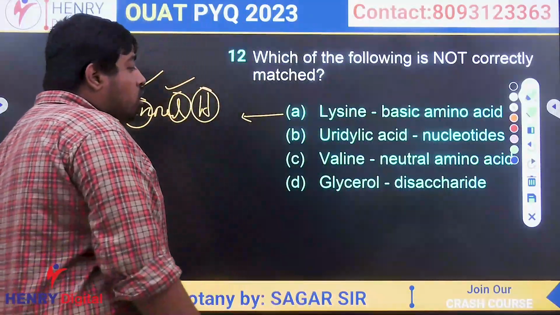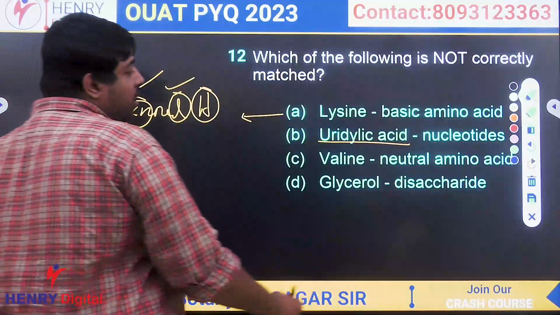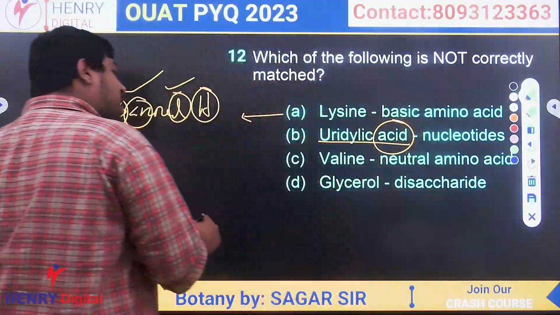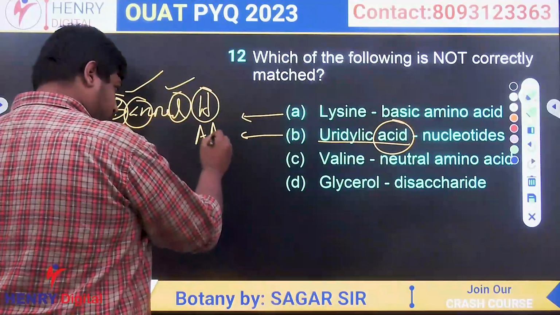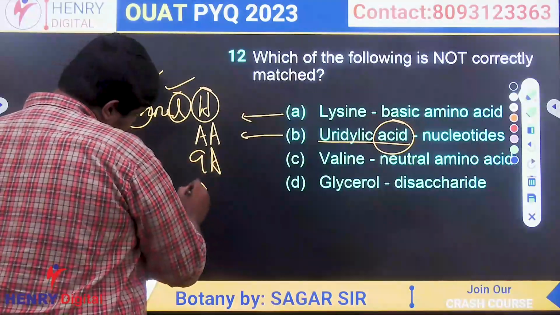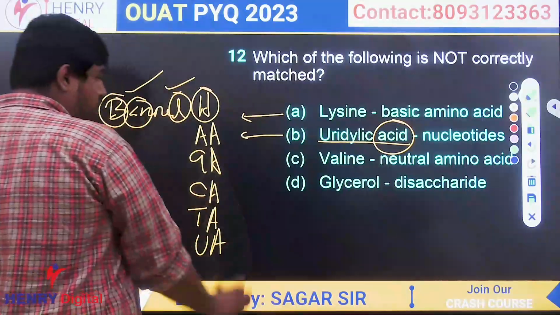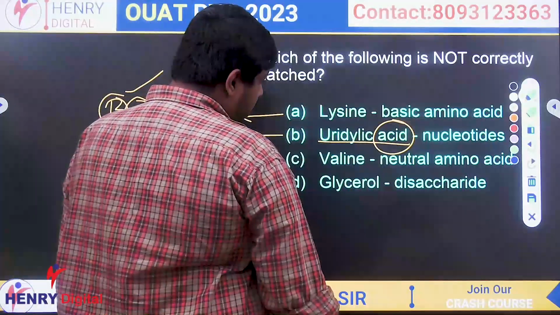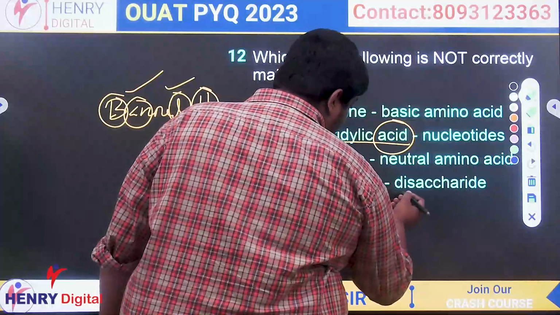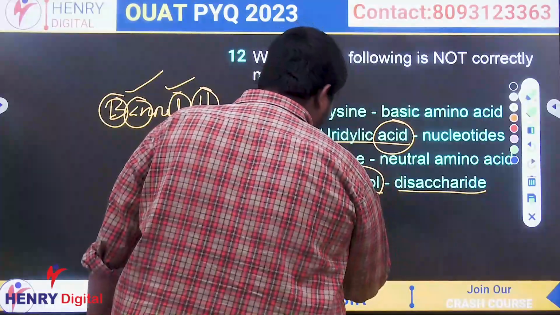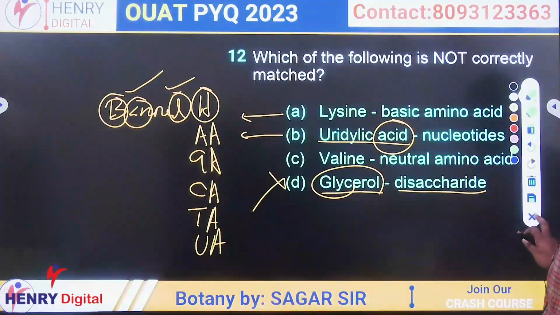Then nucleotide, uridylic acid. In case of nucleotide, the suffix is acid. So there are five types of nucleotide. One is your adenylic acid, guanylic acid, cytidylic acid, thymidylic acid, and uridylic acid. Clear? Second option is also correct. Then glycerol. The option was that it is a disaccharide. We clearly know it is a fat. So the wrong option was glycerol. So answer will be D.